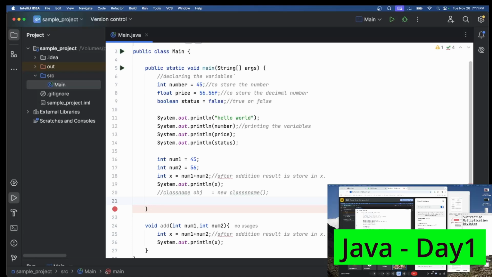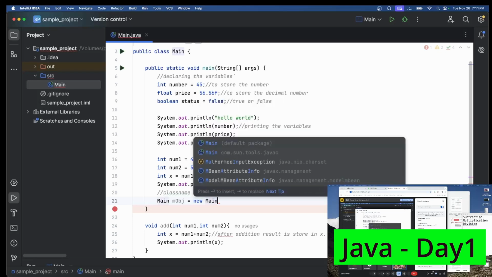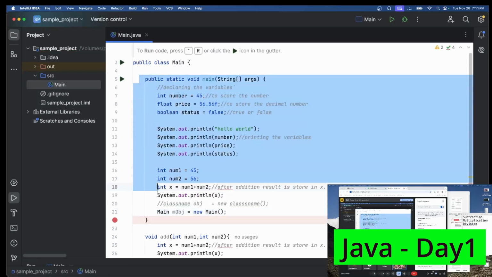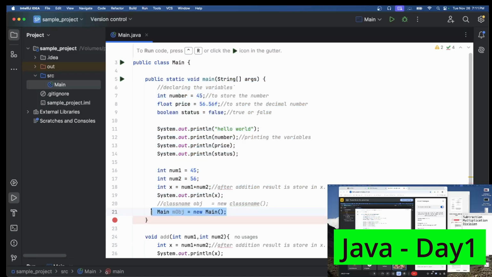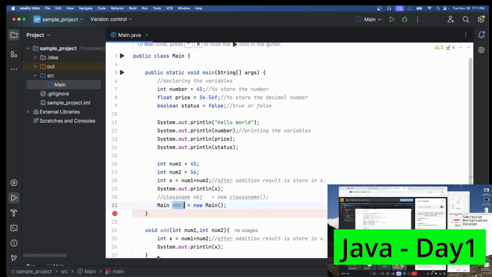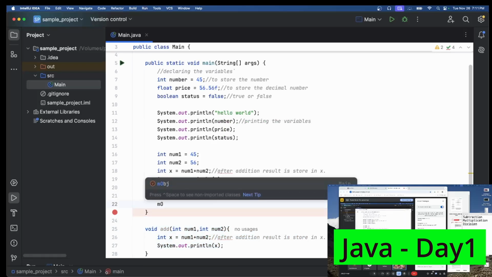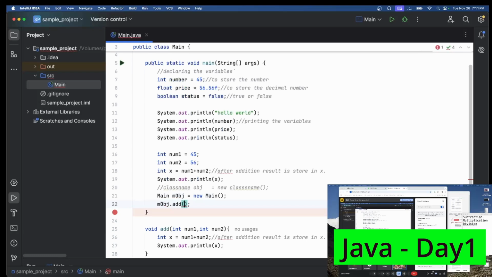In our implementation, Main is the class name, correct? So Main, and the object name can be anything. I am naming it mobj, but it's all your wish. So: Main mobj equal to new Main. Now whenever execution starts, it creates an object for this Main class. Using this object I can directly call this method. For example, mobj dot add. As you can see, the add method is coming.